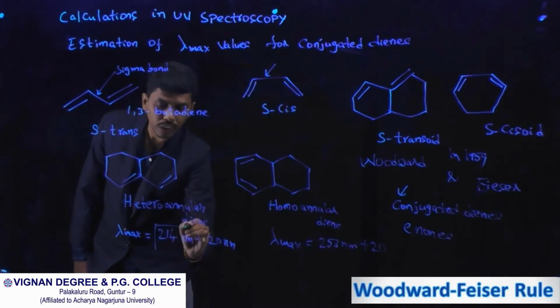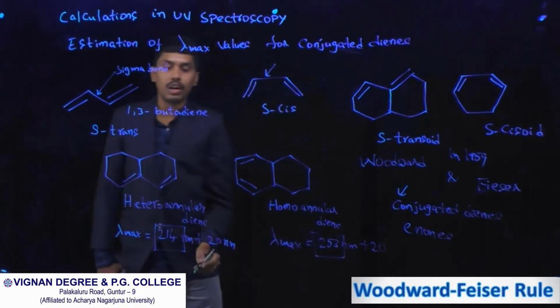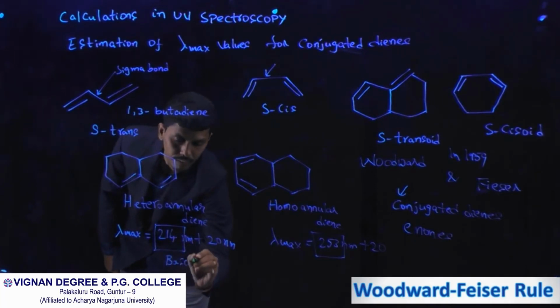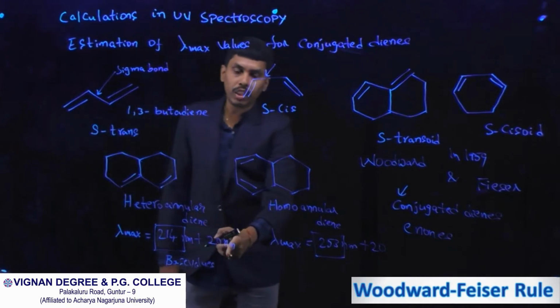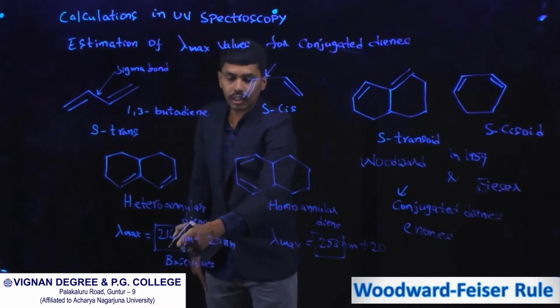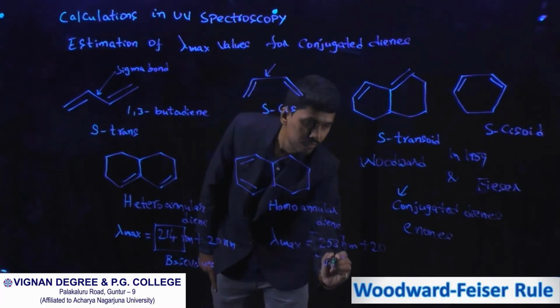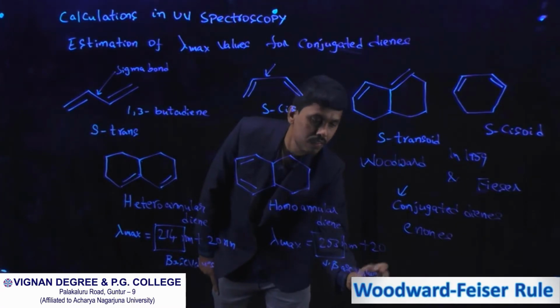This 214 and this 253 are called base values, and the added values are substituent or increment values. We will discuss this later.